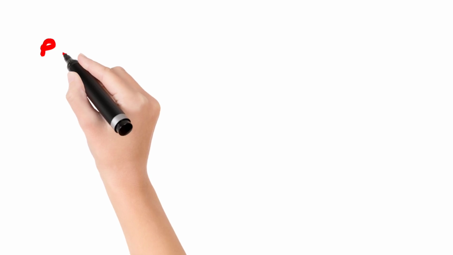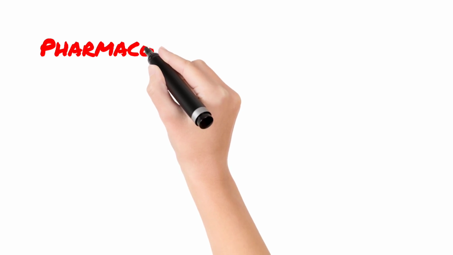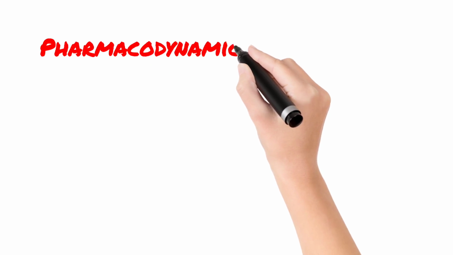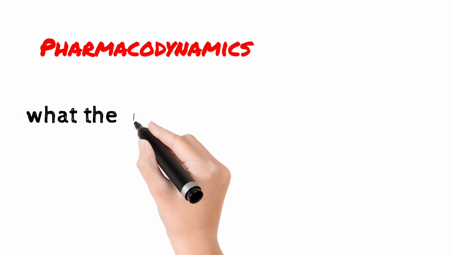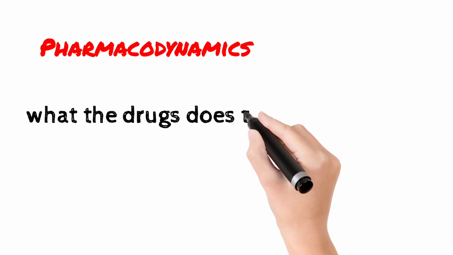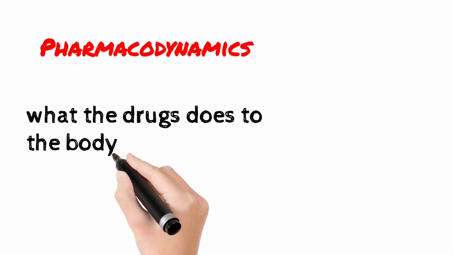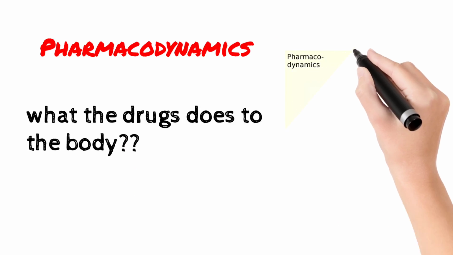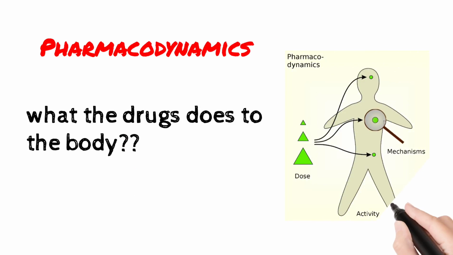The second definition is pharmacodynamics. Pharmacodynamics is what the drug does to the body. It is known as pharmacodynamics. When a drug is absorbed, what is the response of the body to the drug? It is known as pharmacodynamics.